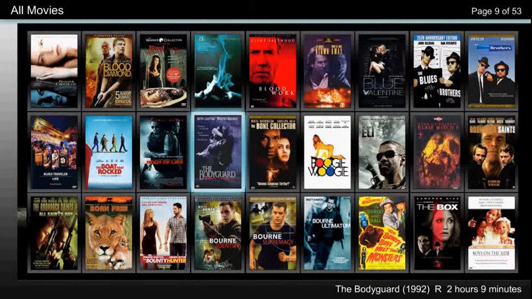To begin, let's look at the main browse page. In the upper left, you will see Filter Title. Currently we are viewing all movies. The upper right is the number of pages in the current selection. The bottom right shows title, year, rating, and runtime for the highlighted movie.